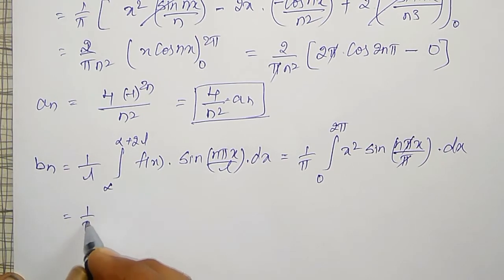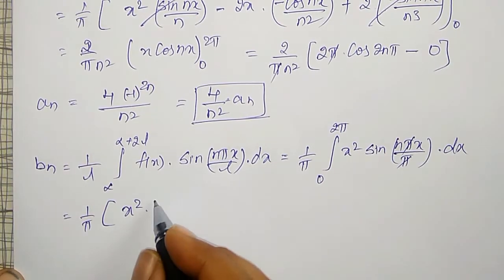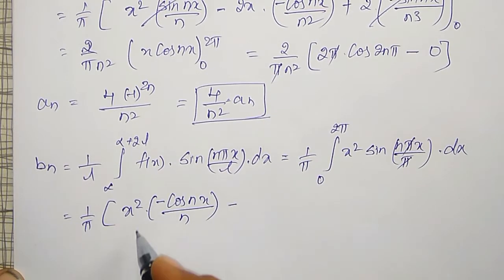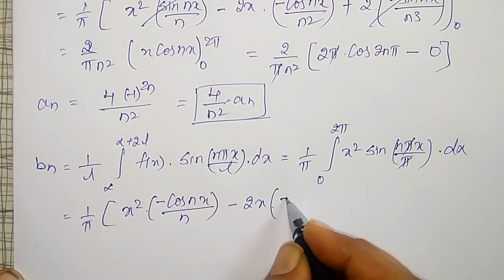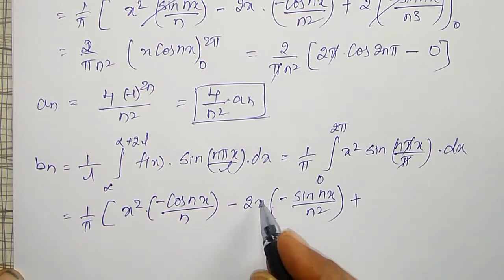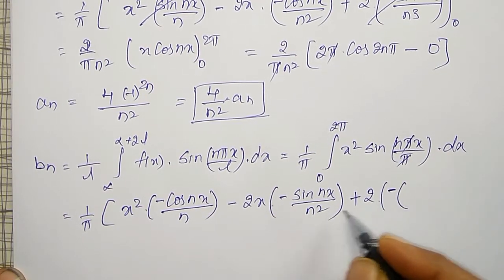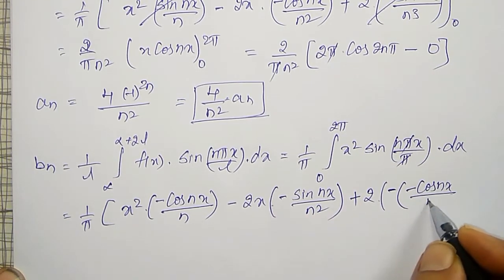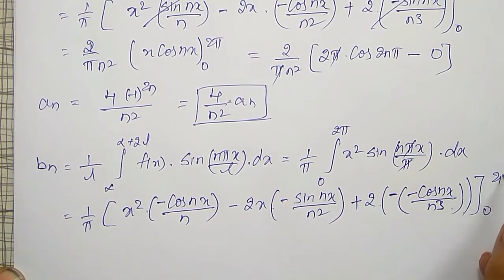That is 1 by pi integration of x square into integration of sin nx, which will become minus cos nx divided by n, minus differentiation of x square, which is 2x, into integration of minus cos nx, which will become minus sin nx divided by n square, plus differentiation of 2x, which is 2, minus already 1 is there, one more minus will come, of integration of sin nx, which will become cos nx divided by n cube, between the limits 0 to 2 pi.